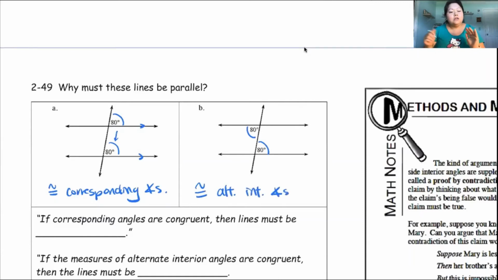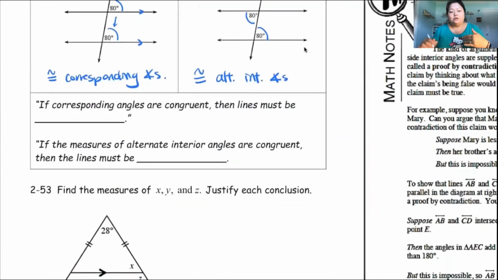So when these things are true, when you have congruent corresponding angles, or if you have congruent alternate interior angles, they both will result in parallel lines. Okay, so that's my conclusion here. If corresponding angles are congruent, then the lines must be parallel. If the measures of alternate interior angles are congruent, then the lines must also be parallel. So there are 3 different ways to prove parallel lines. You have same side interior angles being supplementary, you have congruent corresponding angles, and you have congruent alternate interior angles. If you have any of those relationships, then you have parallel lines for sure.